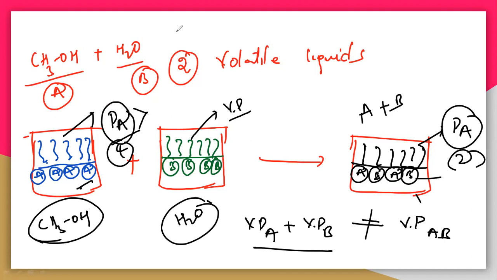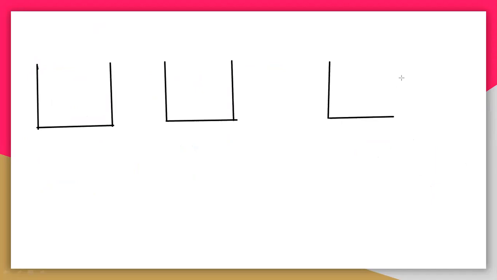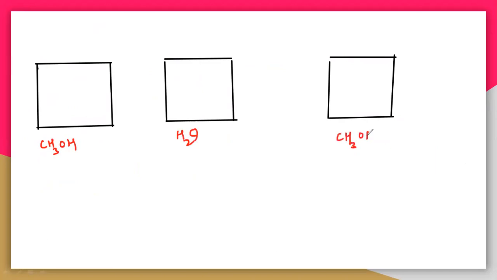So see here, a closed container, and this is also a closed container. This one is CH3OH, this is H2O, and this is CH3OH plus H2O, when you are adding these two.